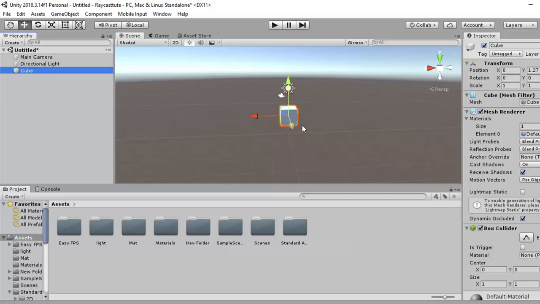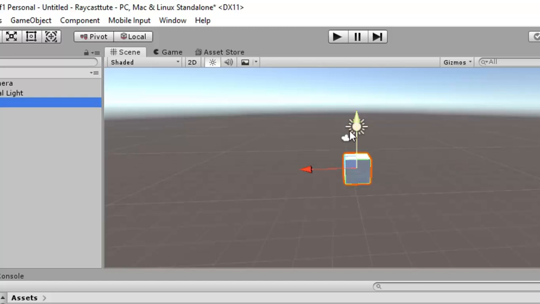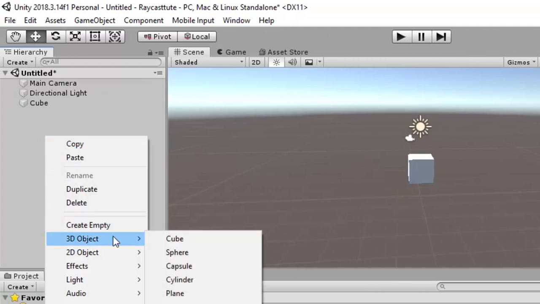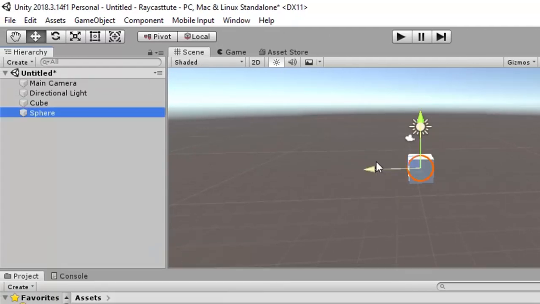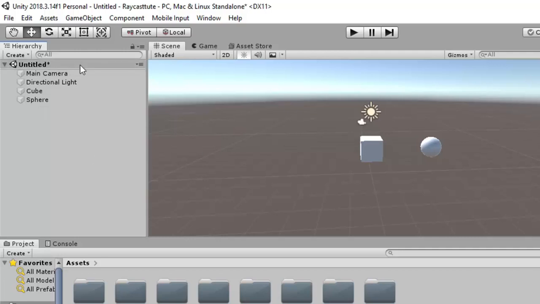Now here you can see in your scene panel, this is scene window. In your scene you are getting a cube, and this cube is mentioned in your hierarchy. If you take another game object like a sphere, you can see that cube and sphere both are available in a scene panel, and in hierarchy there will now be four game objects. One is camera, light, cube and sphere. So I hope that you have understood about the hierarchy.